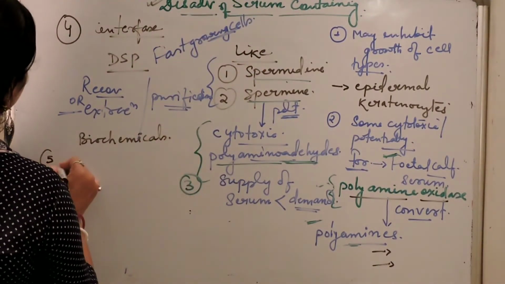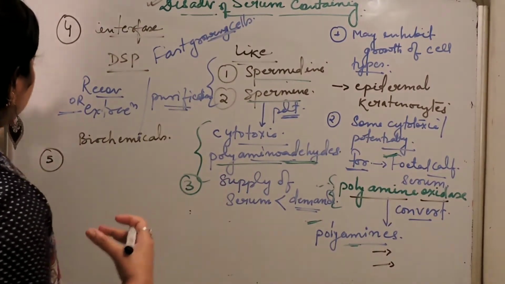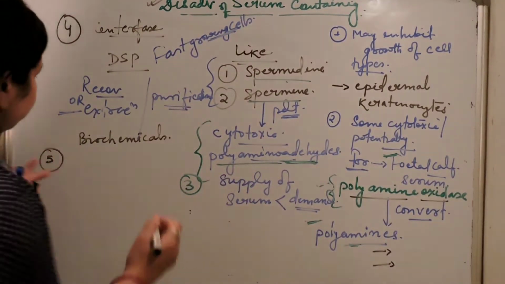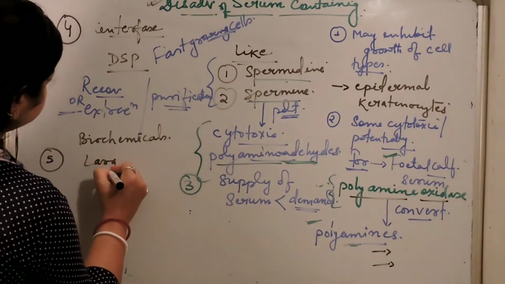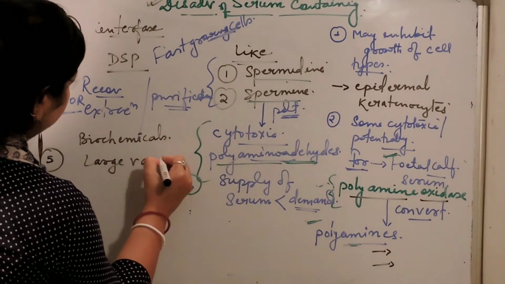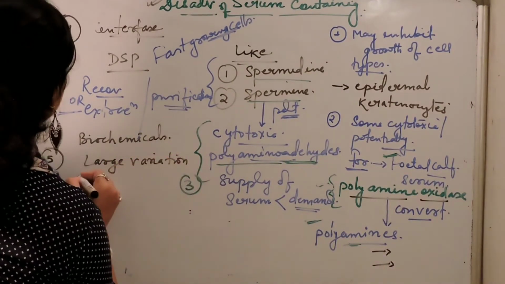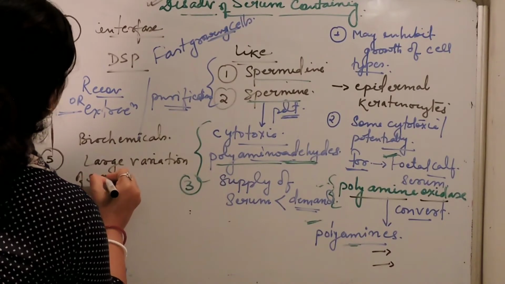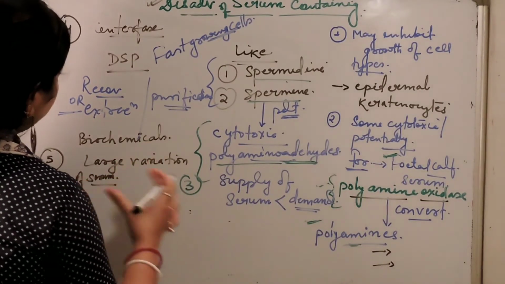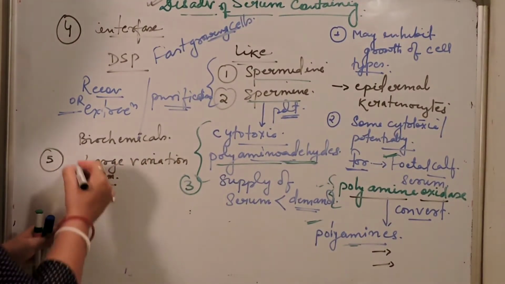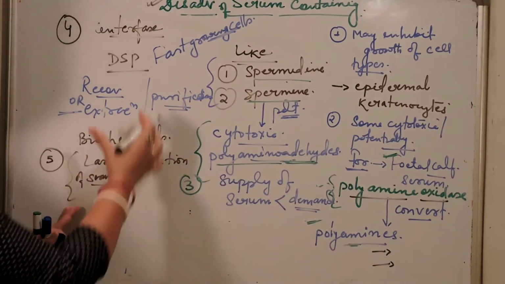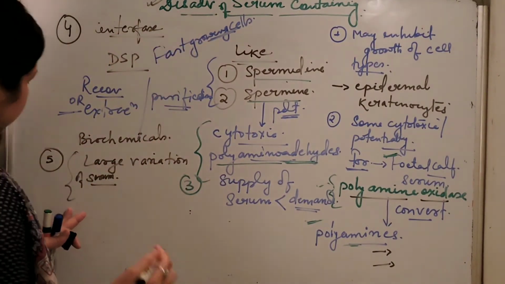Now come to the fifth one. There is large variation in serum. It has been found that there is large variation in serum quality from one batch to another. So this variation is a disadvantage of serum containing media.